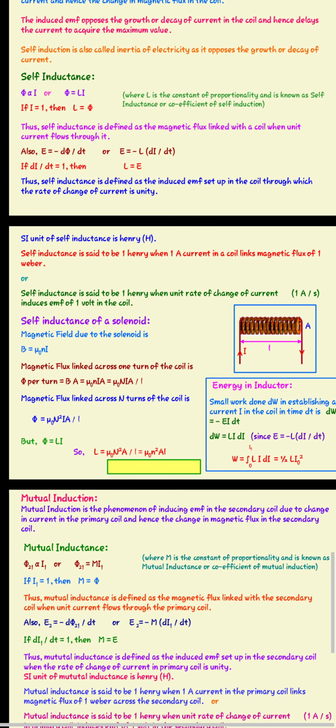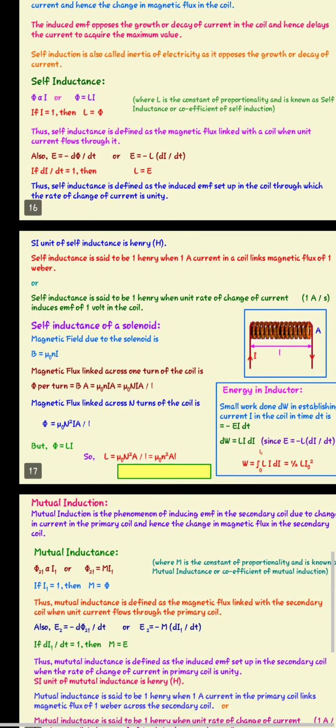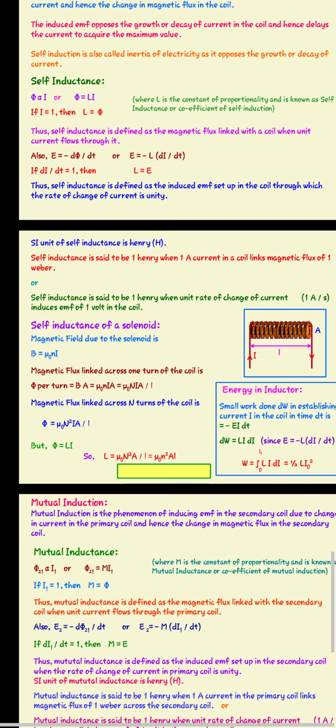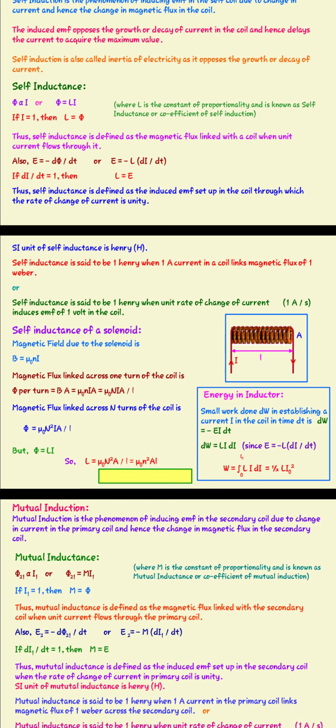So the magnetic flux linked across the N turns of the coil is given by phi is equal to mu naught n square i A l. But phi is equal to Li, so L is equal to mu naught n square A l, because n is the number of turns per unit length. From here we can derive a very simple expression for the energy in the inductor.